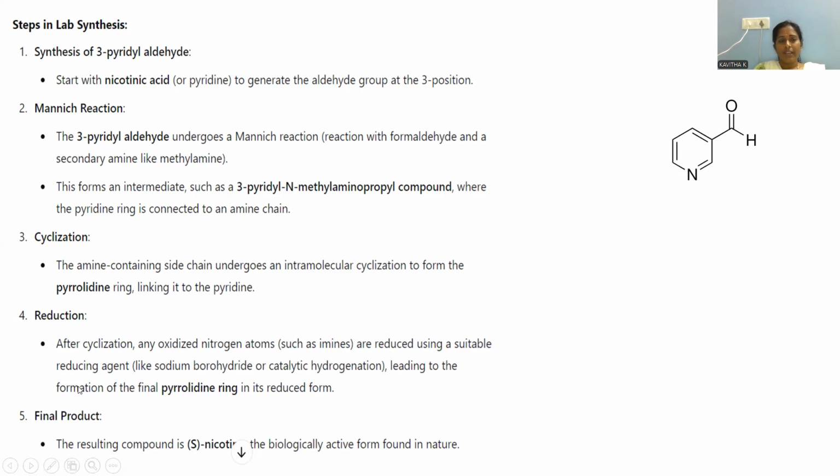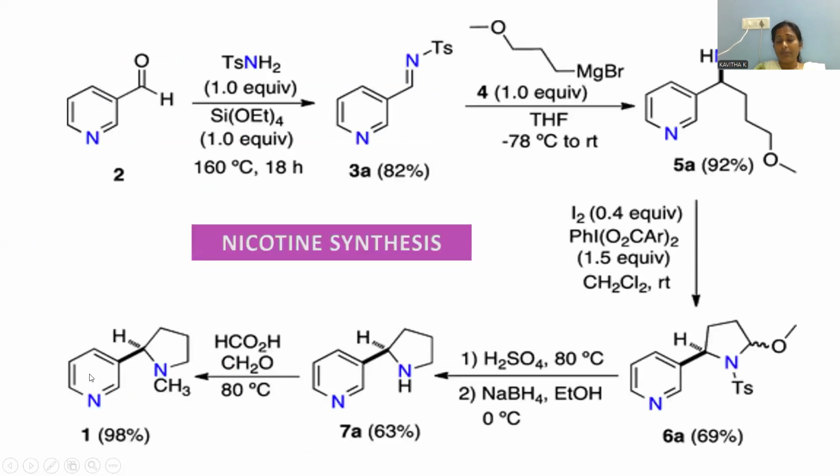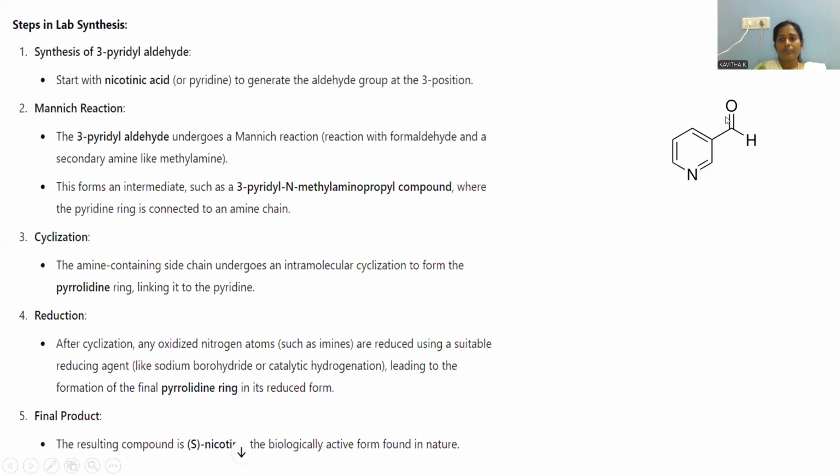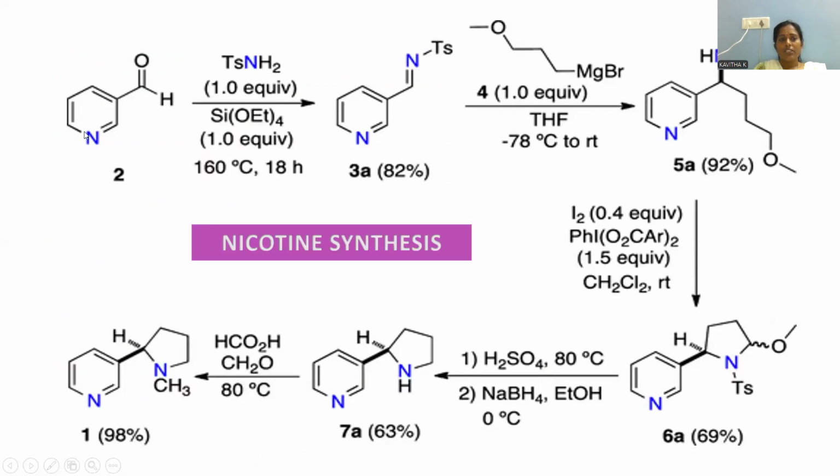These 5 steps we can notice will be presented in the form of a schematic representation over there. Starting, we have to take nicotine, synthesized from 3-pyridyl aldehyde. This is called 3-pyridyl aldehyde, treated with tosylamine. This is called tosylamine. When tosylamine is treated, it will be condensed. So with the removal of water, giving rise to a double bond N-Ts, which is called the water condensed product.